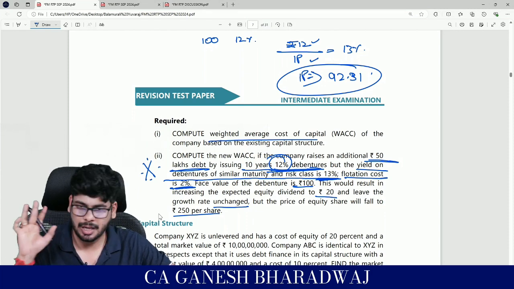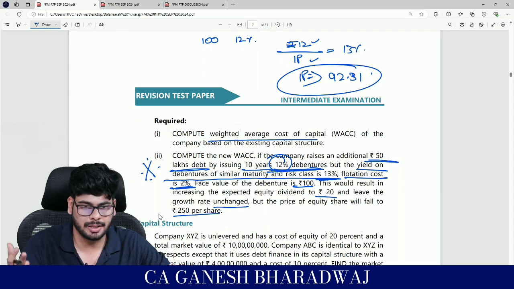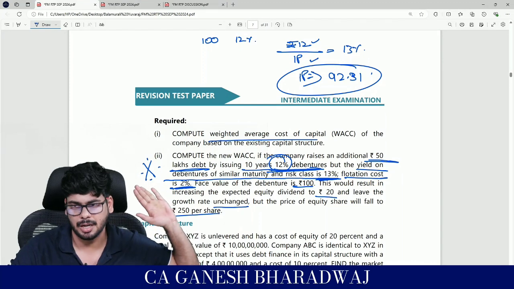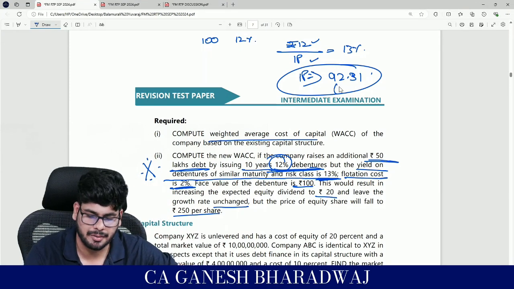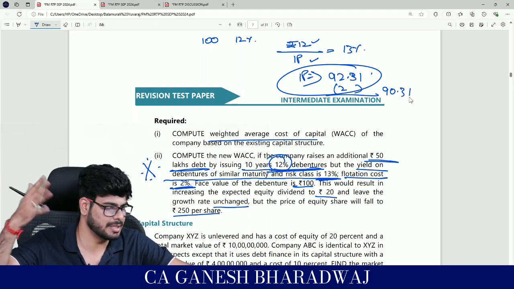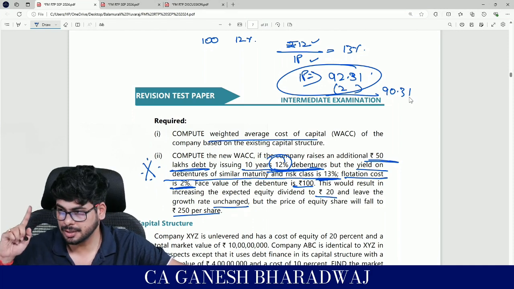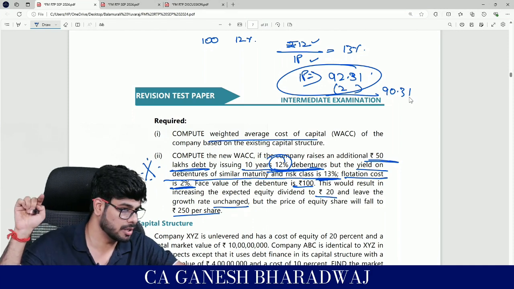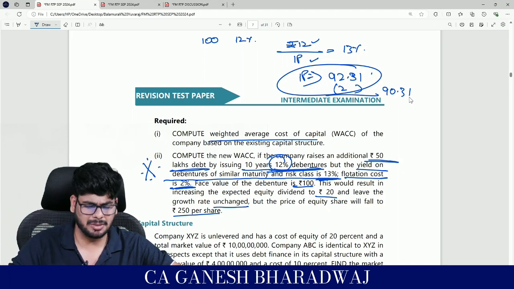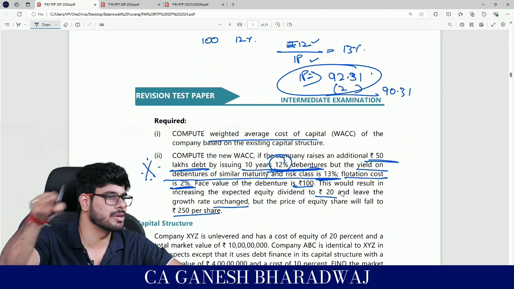That's where I said, clear with this, right? Beyond that even I cannot do anything, right? But the basic thing, yes, if you write a note, it will definitely be accepted. Clear with this, guys, right? So what they have done, they have reduced this 2 rupees. So net off it's going to be 90.31. Whatever is the decimals, they have rounded it off. Are you all clear with this calculation? Logically, are you all able to understand? If this comes in exam, will you be able to crack it? Yes? Fine.